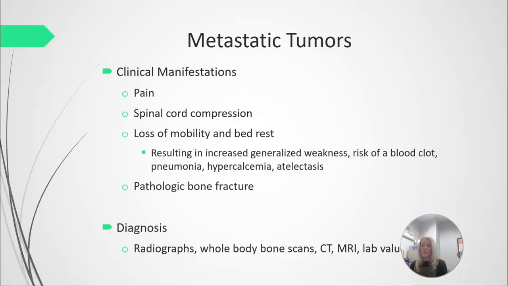We'll see generalized weakness that can increase the risk of developing a blood clot, pneumonia, hypercalcemia, which is increased calcium in the blood, and atelectasis, which is collapsed lungs. We also do see pathologic bone fractures a little bit more in this population. Diagnosis is going to be like with any other soft tissue tumor: radiographs or x-rays, bone scans, CTs, MRIs. Lab values may help with this as well.